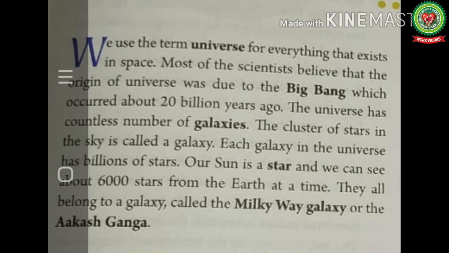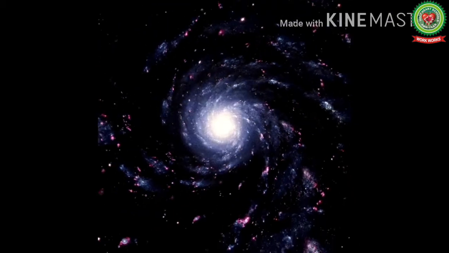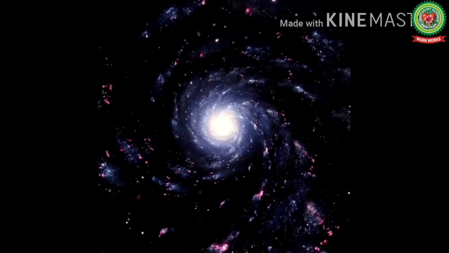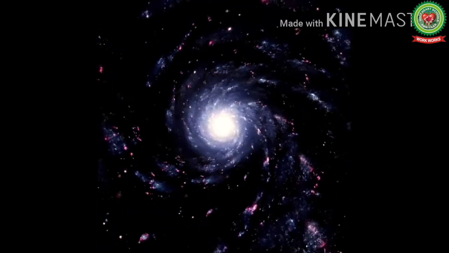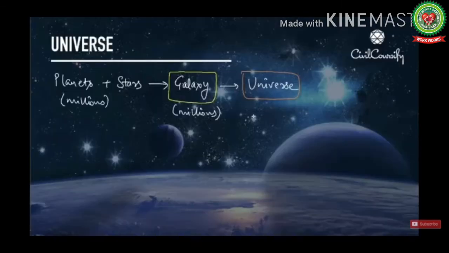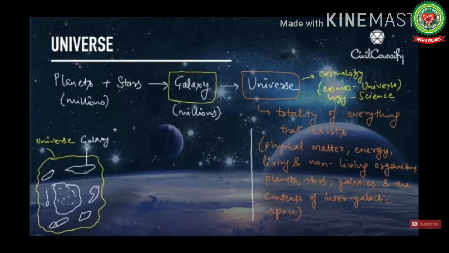So now students, let's start with our chapter today. Before starting up with the chapter, let's have a brief about today's topic. So let's start with universe. This is how our universe looks when we look into the space. We know that Earth is a planet and there are so many planets and stars that together form a galaxy. And those galaxies together form the universe. So basically one can say that universe is the totality of everything that exists in space.